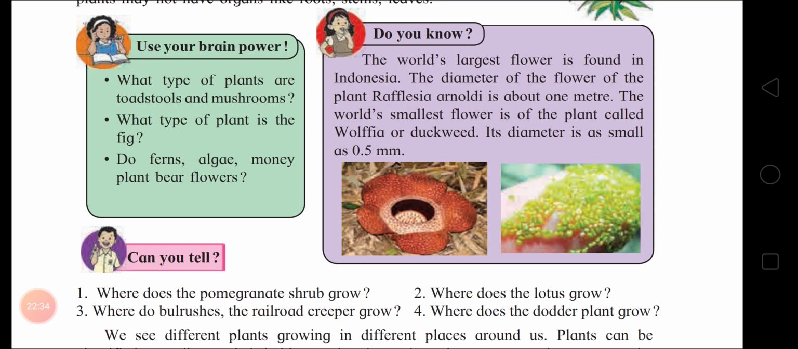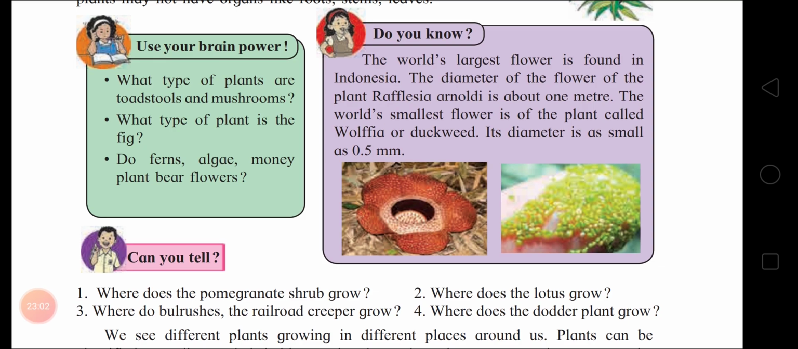Okay. Next, can you tell where does the pomegranate shrub grow? Yes, children. Where does the pomegranate shrub grow? What is the answer? The shrub of pomegranate grows till the height of 6 to 10 meters in orchards or farms. The pomegranate is cultivated in orchards in western Maharashtra.